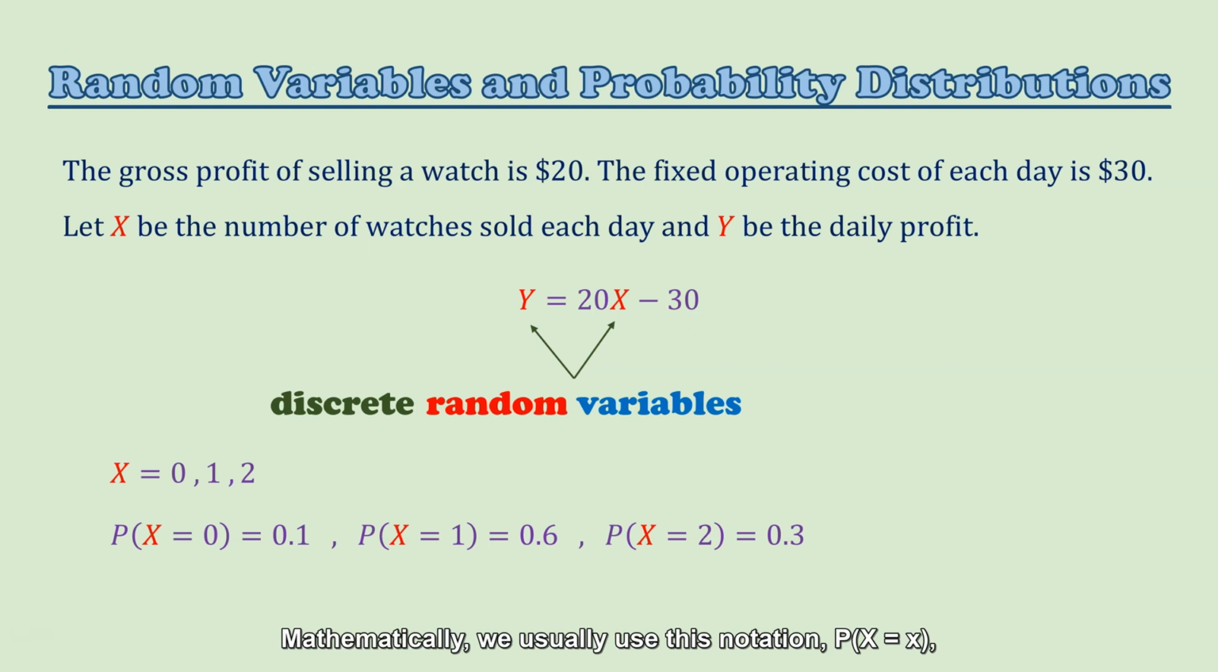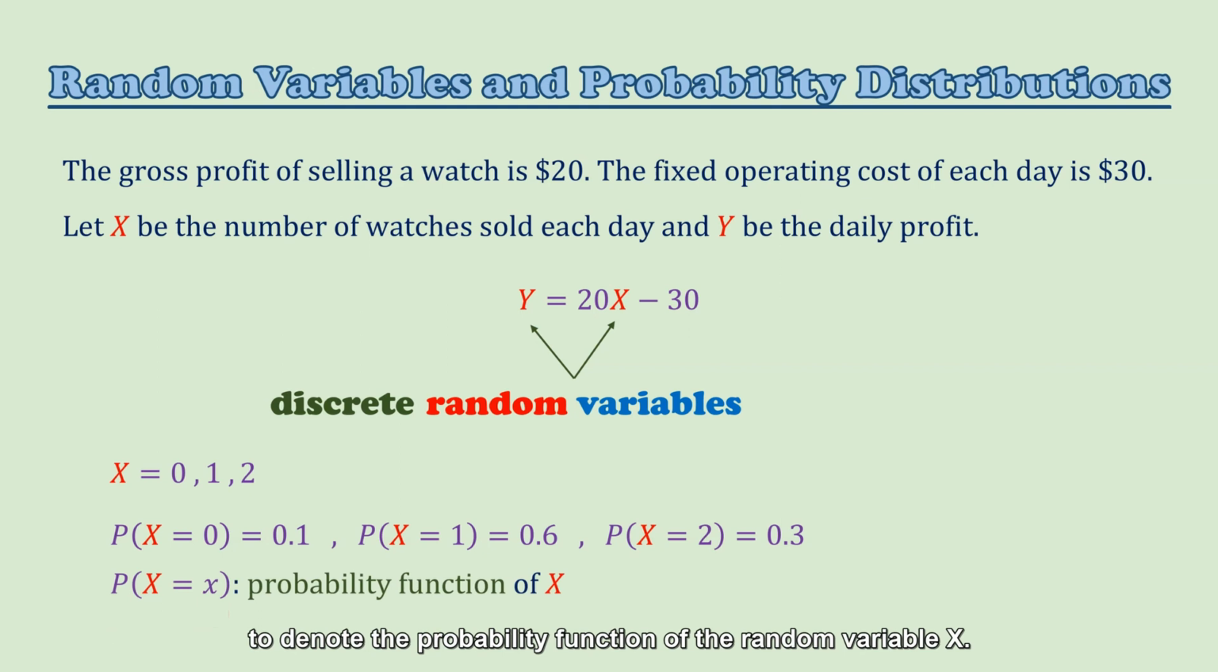Mathematically, we usually use this notation, P(X = x), to denote the probability function of the random variable X. Here, capital X means the random variable, and small x means a possible value of capital X. In a probability function, the input value is a possible value of capital X, and the output value is the value of the probability of the event X = x.